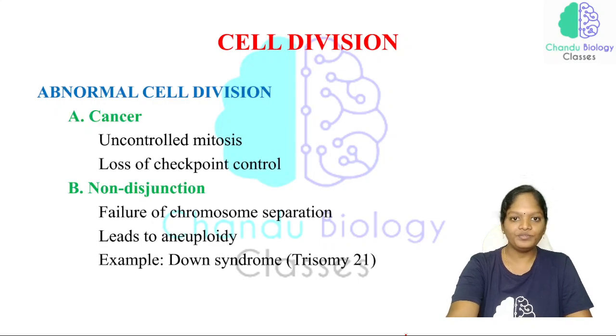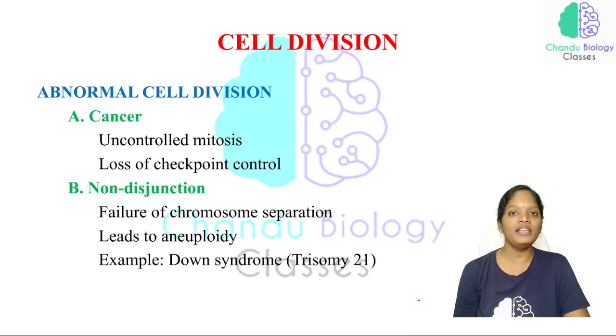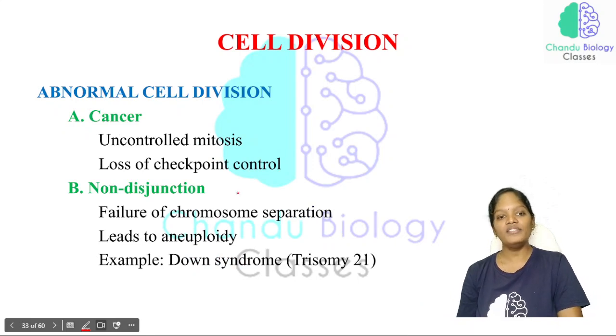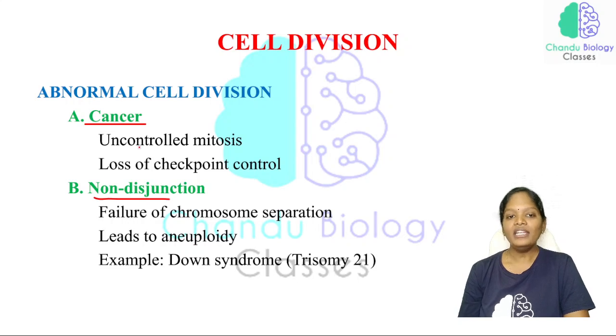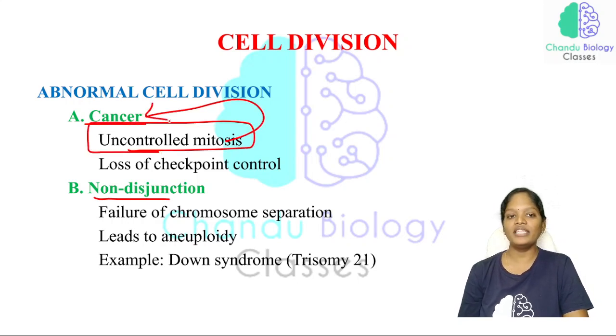Now, abnormal cell division, which is nothing but cancer and non-disjunction. Uncontrolled mitosis is what we call a cancerous cell, where there is a loss of checkpoint control, and we can see uncontrollable cell division. That particular condition is called cancer.